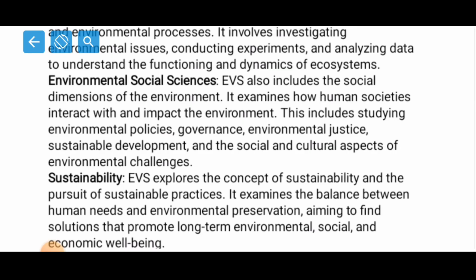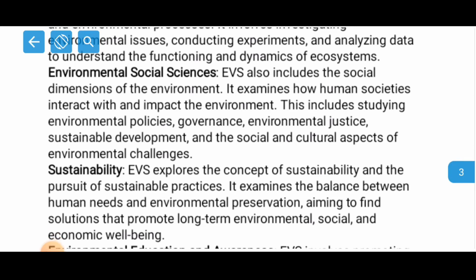This includes studying environmental policies. We have to study the different policies, the different cultures, the different practices, the governance, the environmental justice, and also one of the most important topics, sustainable development, we have to study.